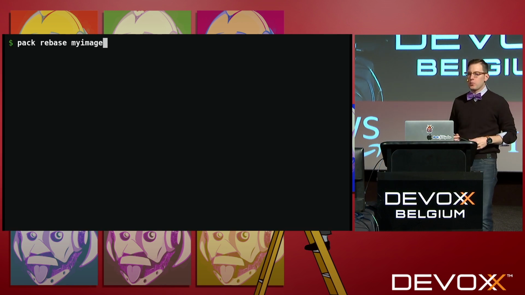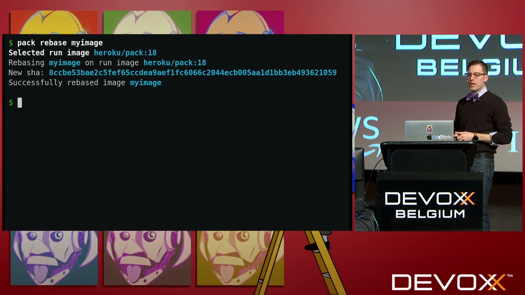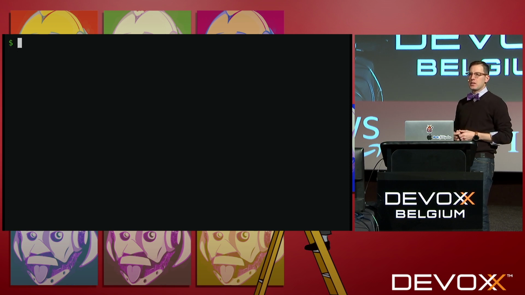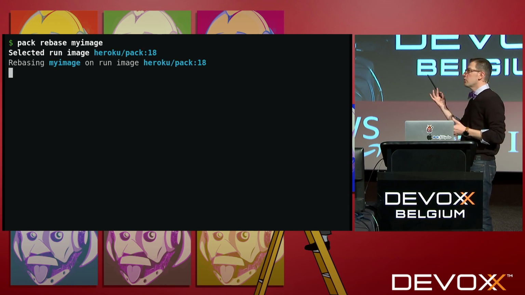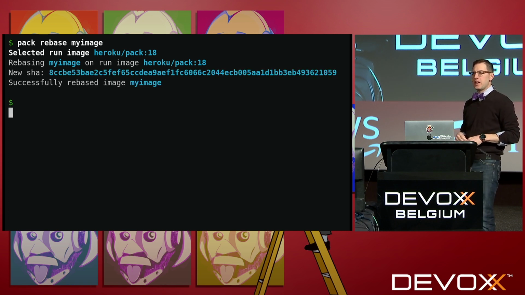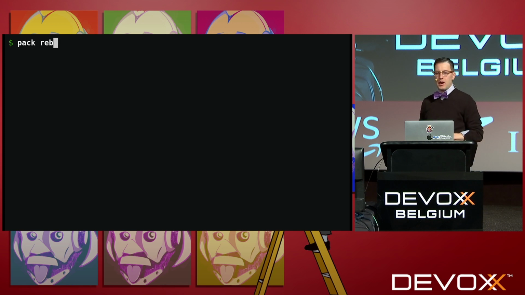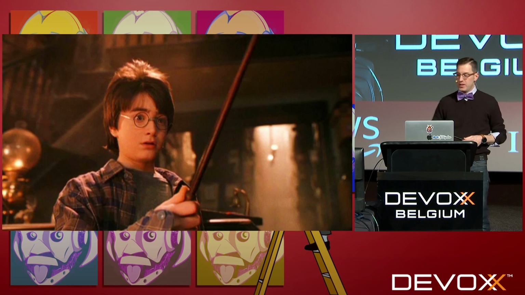So there's a process we call rebasing in Buildpacks, and this is what it looks like when you use the pack CLI. We're running pack rebase on an image I've already created, and within a few seconds, it's given me a new image built upon that updated stack. I think the slowest part about this is actually writing to the console. It's literally just modifying a JSON file and sending it up to our Docker registry. So this is powerful stuff. This is what I call magic.